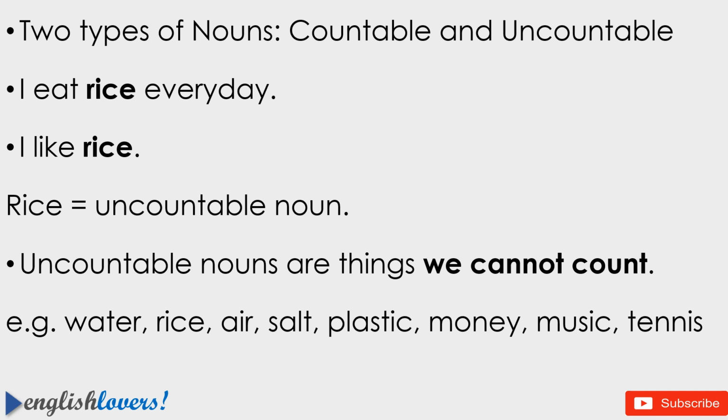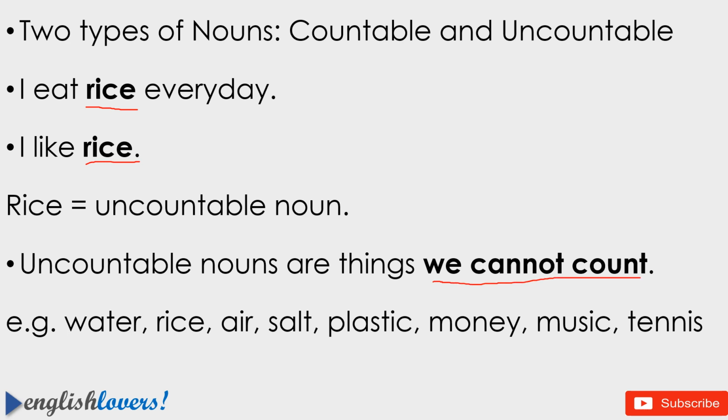So friends, there are two types of nouns, countable nouns and uncountable nouns. There are two sentences here: I eat rice every day, and I like rice. In both these examples, rice is an uncountable noun. So what are uncountable nouns? Uncountable nouns are things we cannot count.